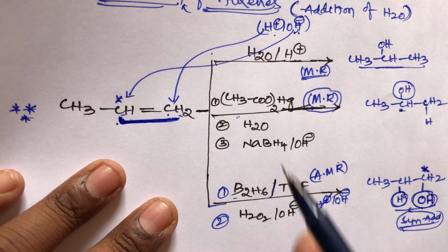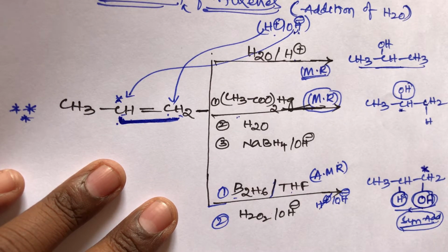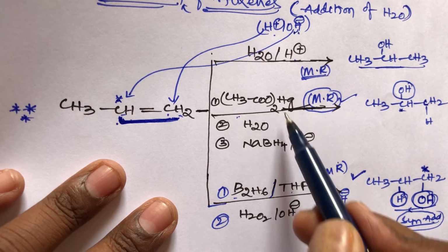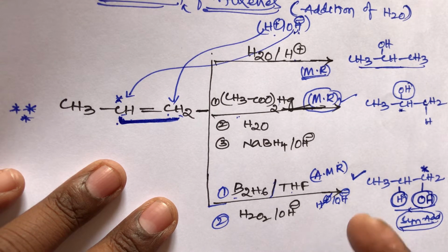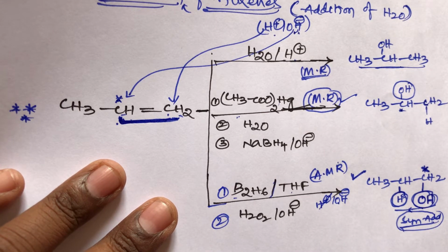So here this is the important rule, students: oxymercuration follows the Markovnikov rule and hydroboration oxidation follows the anti-Markovnikov rule. It is most important, students. In both oxymercuration and demercuration and hydroboration oxidation, there is no formation of carbocation, and there is no rearrangement. Rearrangement and carbocation are not possible in both hydroboration oxidation and oxymercuration demercuration. It is most important, students.